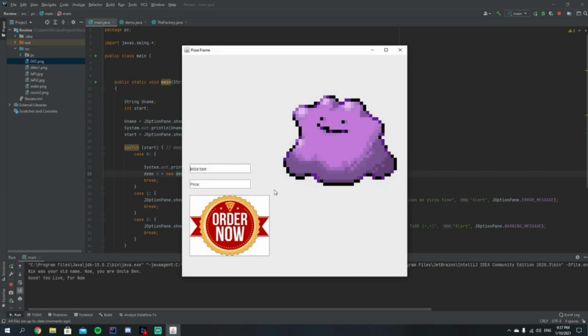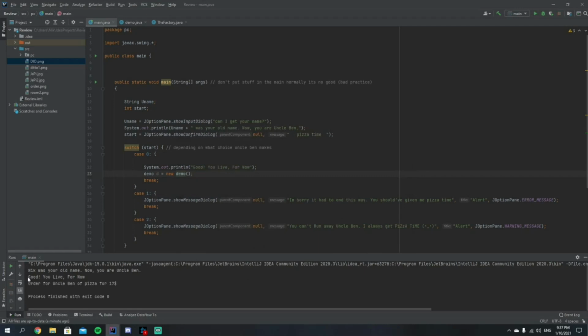The beautiful GUI of my program. Clearly, state of the art, as clean as it could possibly be. So, let's put in a pizza type. I'm just going to write pizza. And let's put a price of $17. Let's order now. Good. Pizza Parker's letting us live.